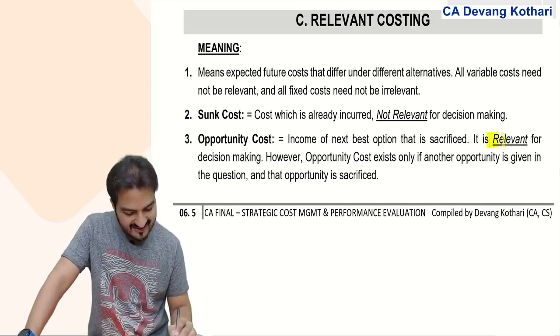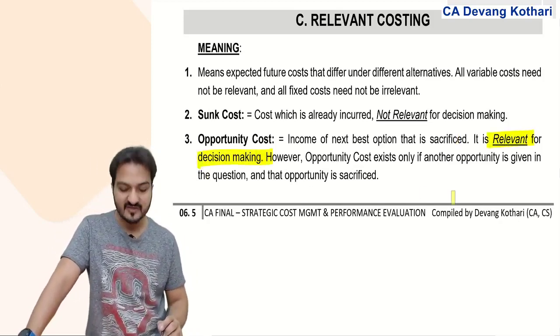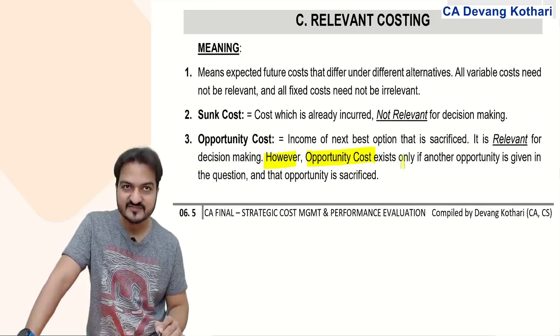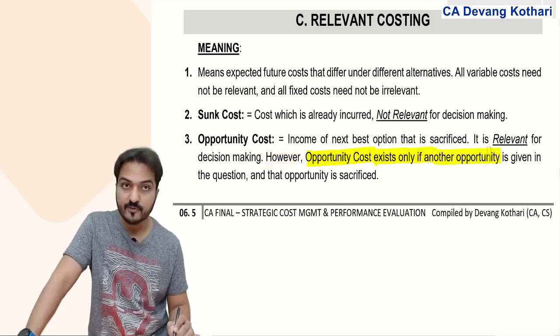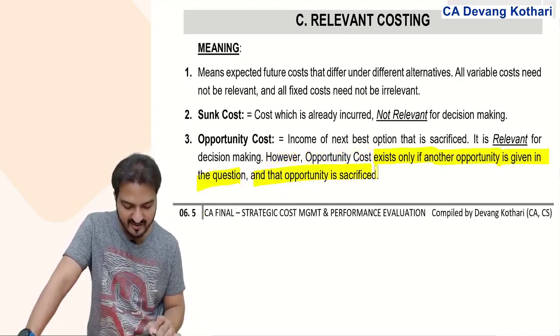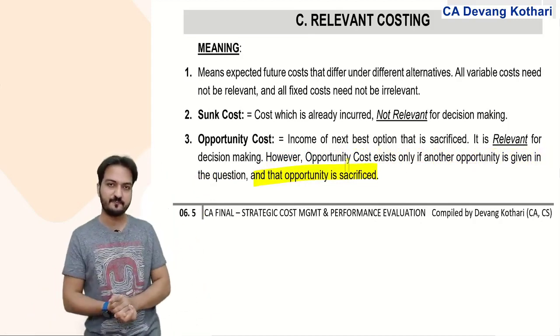And yes, it is relevant for decision making. However, remember this, opportunity cost will exist only if another opportunity is given in the question and that opportunity is sacrificed. Like if I tell you that